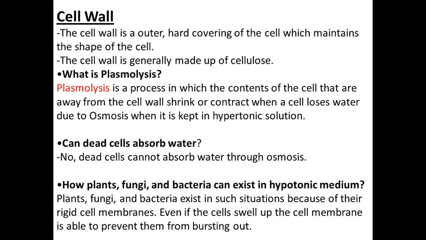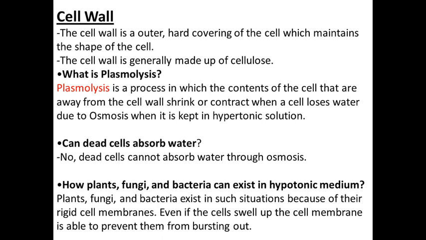Okay? Got it? Now the next question I have given here: can dead cells absorb water? It is not possible for dead cells to absorb water, so the answer is no. Another question that we have discussed just now: how can plants, fungi and bacteria exist in a hypotonic medium, even in extreme conditions?